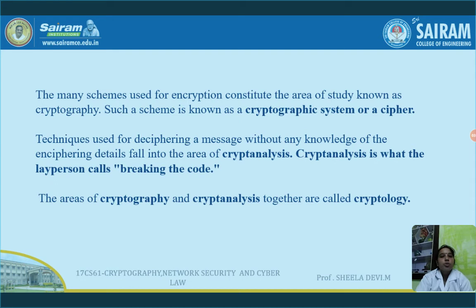The techniques used for deciphering a message, that is converting the encrypted text to the plain text without any knowledge of the key information or anything, is nothing but cryptanalysis. So who is a cryptanalyst? The unauthorized people, or the authorized people who have the rights to do it, are cryptanalysts. The area of cryptography and cryptanalysis together are called cryptology.